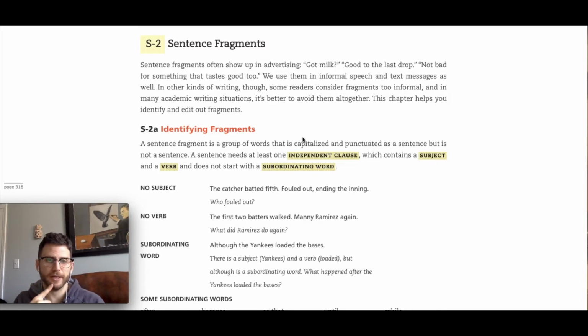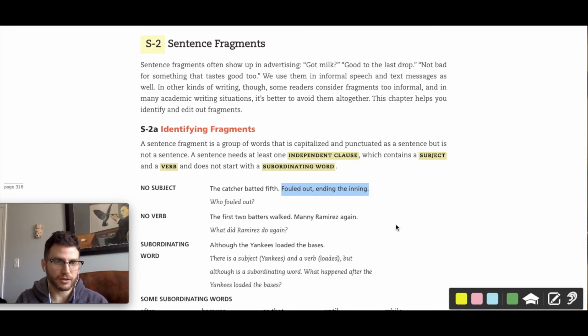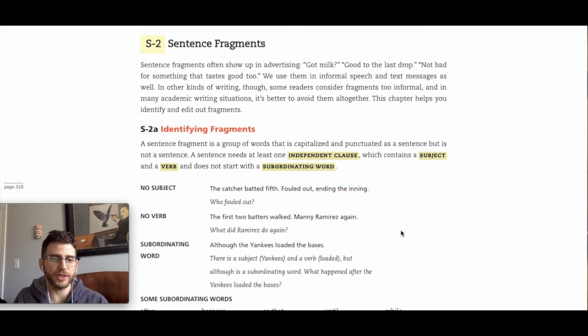First way a sentence fragment happens is when you are missing a subject. If you're missing a subject, you will end up with a sentence fragment. Have a look on screen there. The catcher batted fifth. That's a complete sentence. But then fouled out, ending the inning. What do I have here? Simply a verb phrase that's missing its subject. So it's a fragment. It's got a verb, but it's missing its subject.